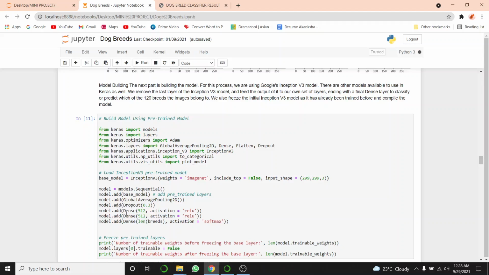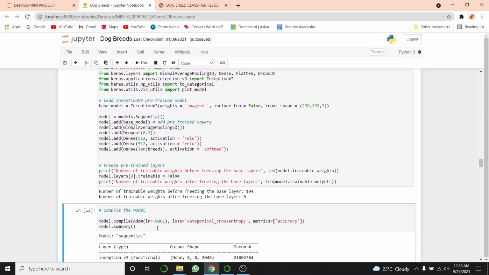At last, 3 dense layers that are fully connected layers, with the last one with activation as softmax that converts a vector of numbers into a vector of probabilities. Then we will freeze our pre-trained layer, that is the 0th one in our model, as it is already trained.